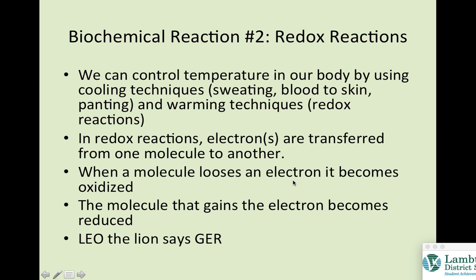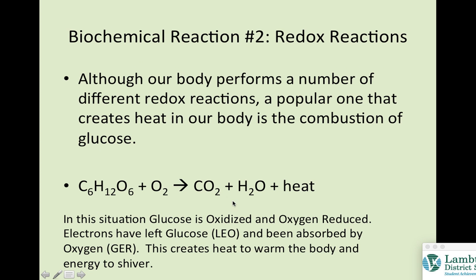So in this example, glucose is oxidized. Glucose is going to lose electrons, and it's going to lose electrons to carbon dioxide and to water. So in this situation, glucose is oxidized, right? Loss of electrons. And the one that's going to gain electrons, we're going to put it as oxygen, is going to gain the electrons.